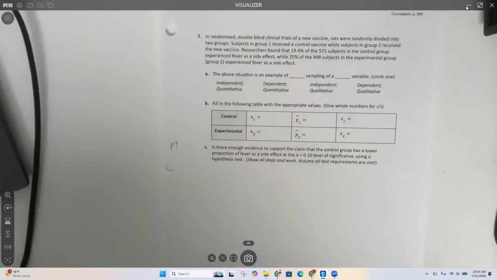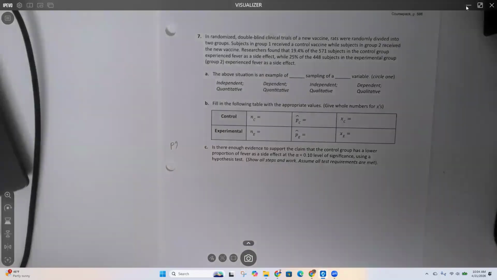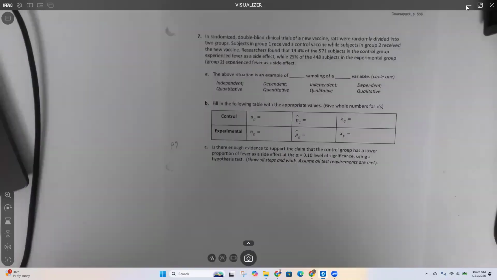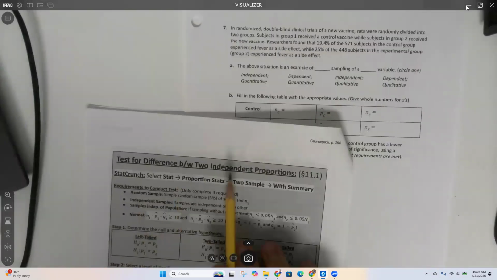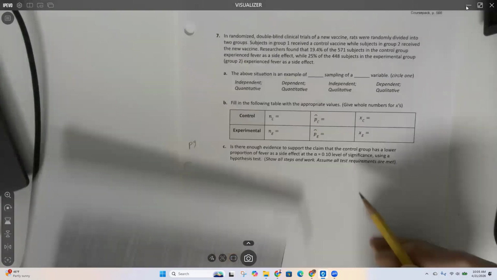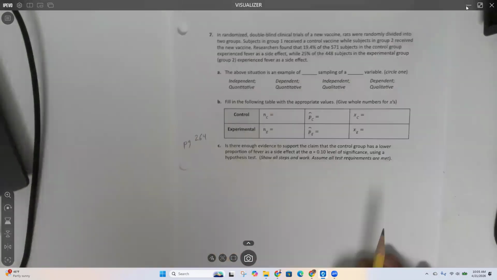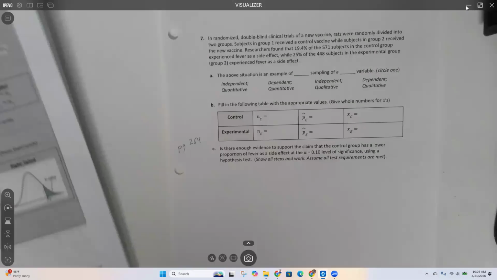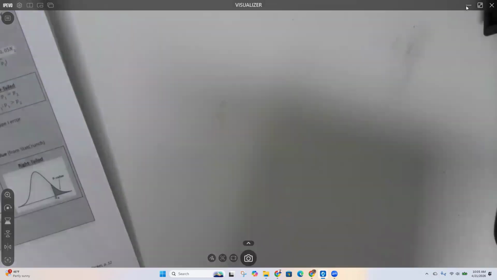That is on page 2, test for difference between two independent proportions, page 264. Okay. All right. That's the only hint for that page. That's the only question on that page, so it's fine. This worksheet is actually 6 pages, so we're going to keep going.